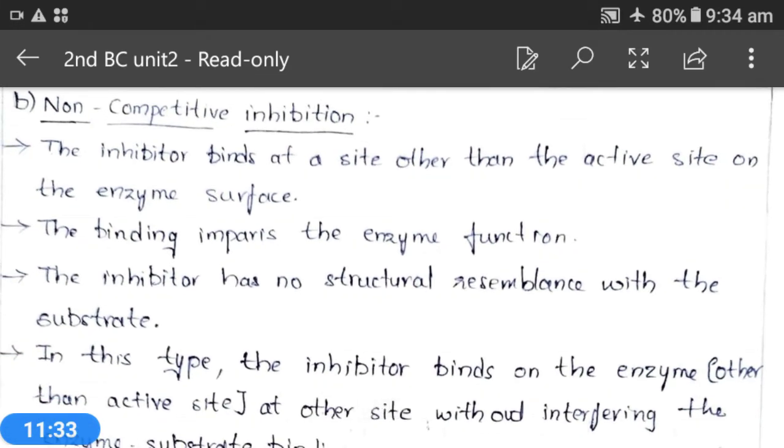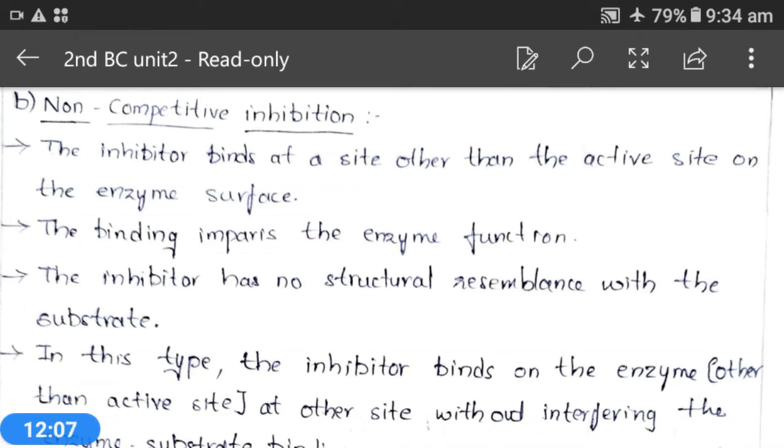Other than the active site, these particular inhibitors will bind at any site of the enzyme surface, and the binding impairs the enzyme function. That means due to the binding of this particular inhibitor, that particular enzyme will stop its function. And the inhibitor has no structural resemblance with the substrate.